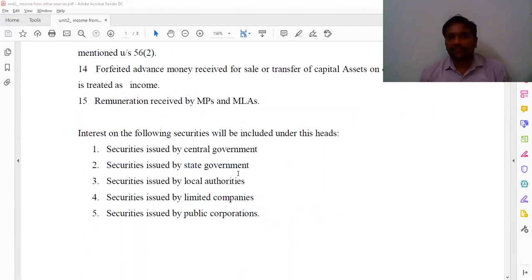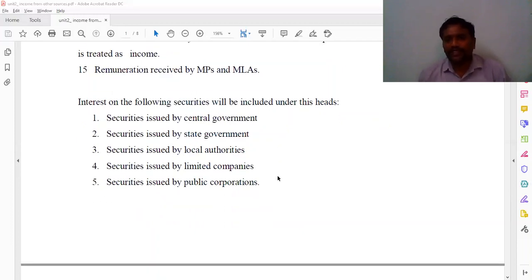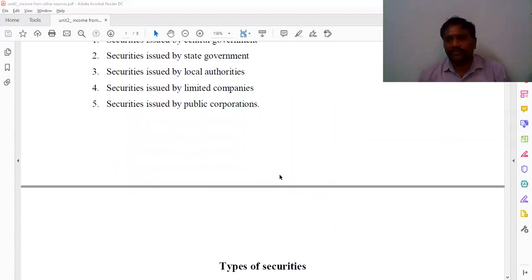So here, the interest on the following securities will be included under this head: securities issued by the central government, securities issued by the state government, securities issued by the local authorities, securities issued by the companies, securities issued by the public corporations. All such incomes we are recording as income from securities. Then we are going to discuss the types of securities. We know earlier the securities are divided into three types: securities exempted from tax, less tax securities, and tax-free securities.